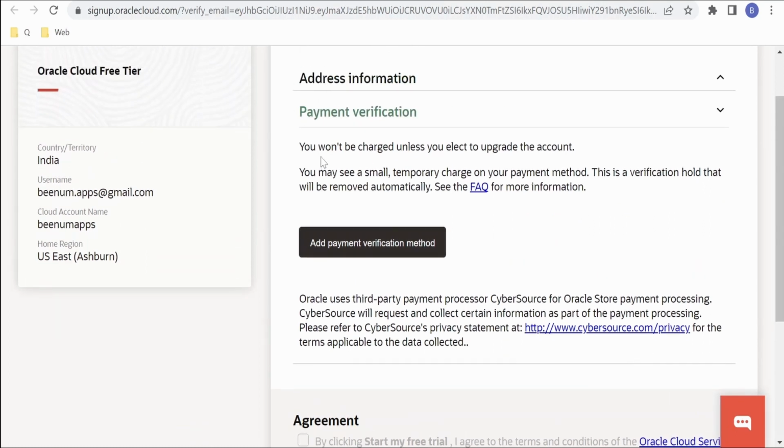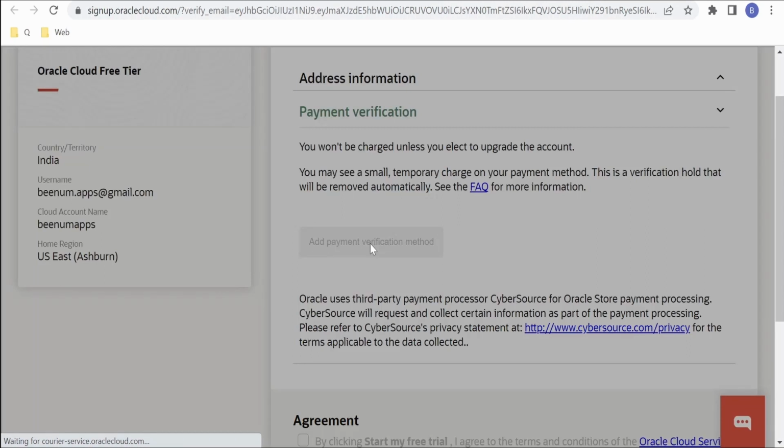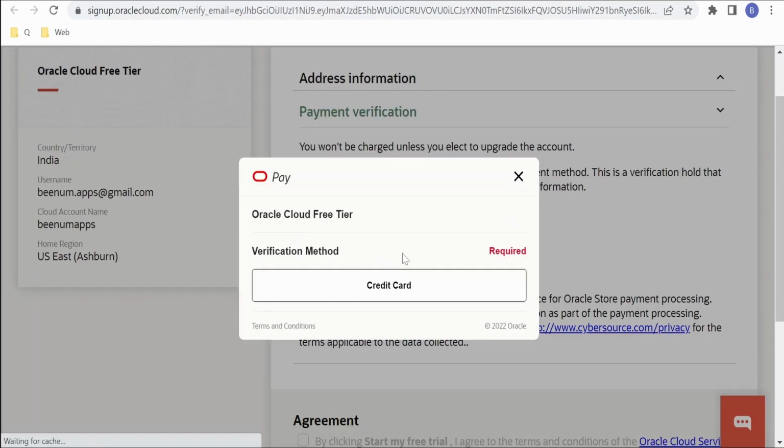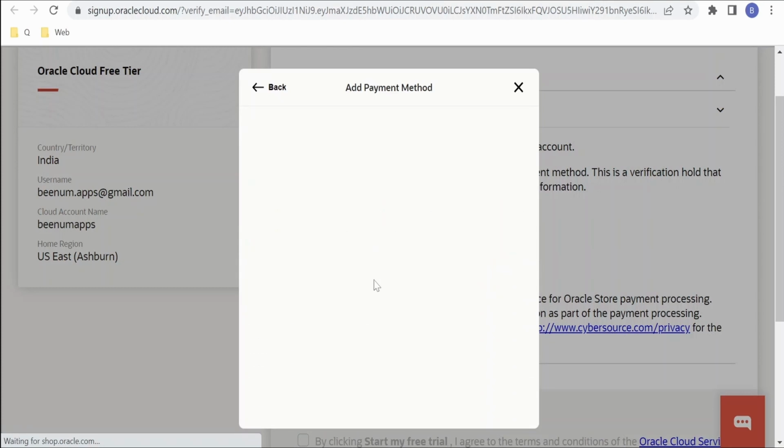As the message says, you won't be charged unless you elect to upgrade the account. We can click on this add payment verification method. Here, currently at the time of recording this video, we have the option only to pay via credit card. If you have a credit card, you can opt for this method.